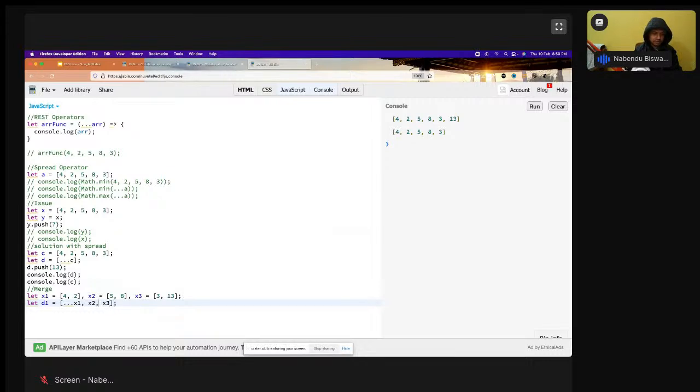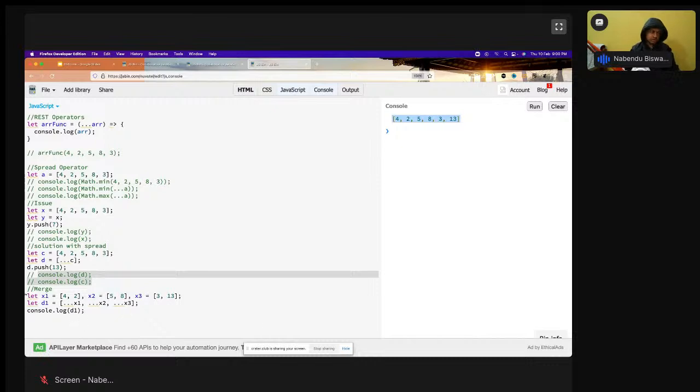And okay, I forgot the dots. So every time I have to do the three dots like this, and console.log of d1 is like this, and clear it, run it. So see the d1. Okay, let me comment this out, clear it, run it. So it is coming perfectly. So this is how it is done.